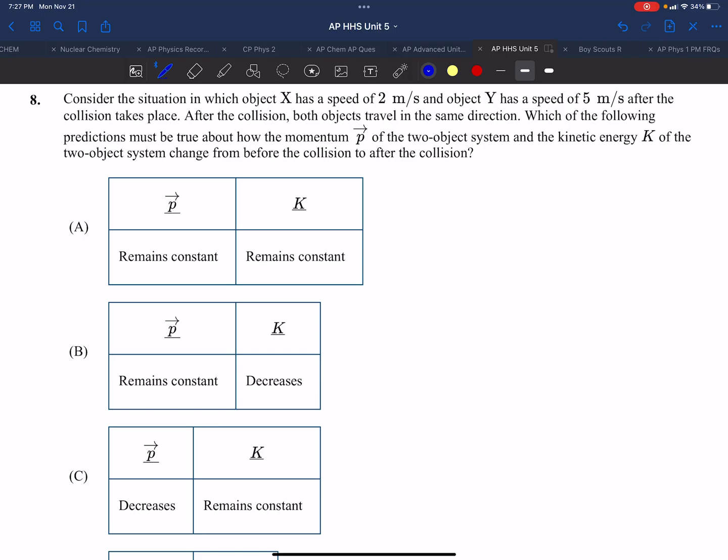So now we're asked to consider yet another scenario, that instead of the two sticking together, we're back to them bouncing off each other. And that situation we mentioned might be that where x is slower than y. Then we had this scenario where x is catching up to y, and this had 5 and this was 2, and now they bounce off, and this one has a speed of 2 and this one has a speed of 5. Just in terms of the possibilities, we do need x to be slower.